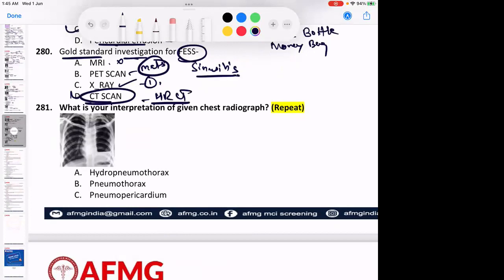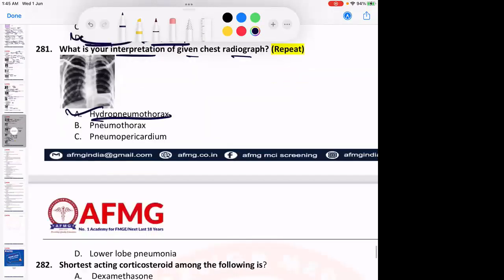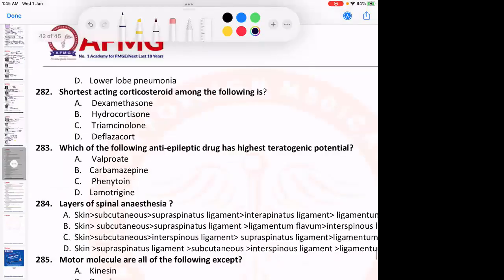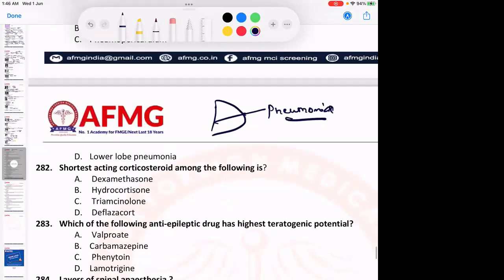ठीक है? What is your interpretation of the given chest radiograph? Again, it is a repeat. It is hydropneumothorax. ये commonly repeated question. Pneumonia याद रखना. If there is a consolidation or a whitish appearance, that is pneumonia. Okay, and they will give you any lobe particularly, and they will ask you which lobe pneumonia this is. So it can be right middle lobe, right upper lobe, or right lower lobe pneumonia.